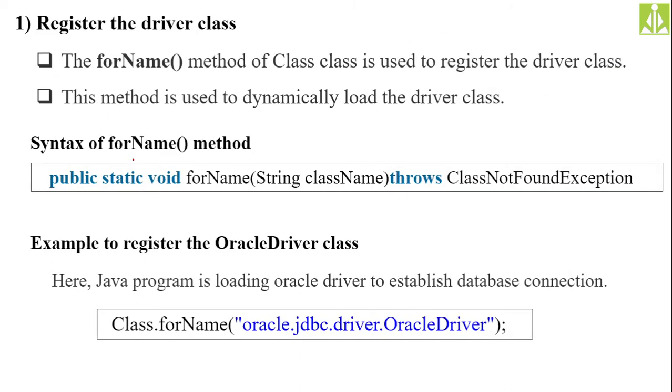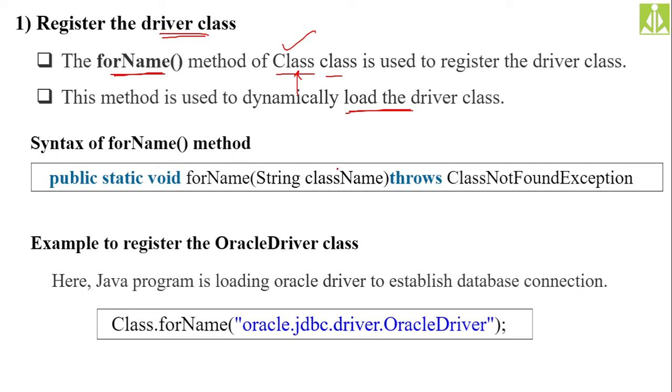One by one, we will discuss how we do the driver registration. We use the forName method. This forName method we have under the class called Class. We have a predefined class with the name Class, and under this class we have the forName method, which is responsible for registering our driver. Whatever driver you are giving, to register the driver, we use this forName method. This method is used to dynamically load the driver class into your JVM. When you are executing your Java program, to load this driver class, we use this forName method.